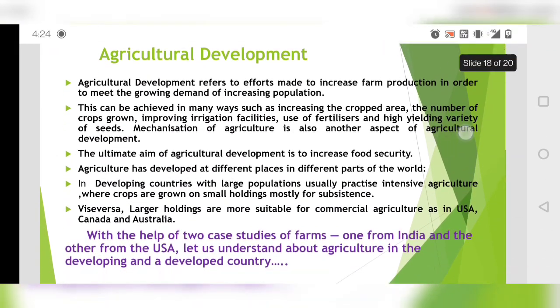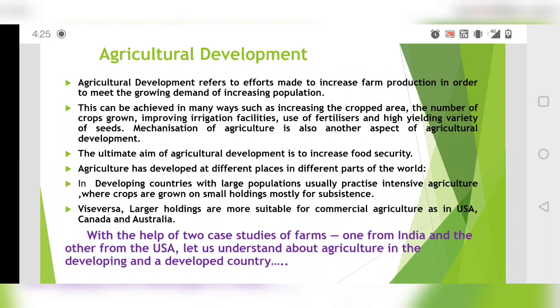Okay, then we'll be talking about agricultural development, because major crops we have covered and many of them you will be learning in 10th class. So now we'll be talking about agricultural development. What is the meaning of agricultural development? So when the production is increased by using certain new methods, new technology, modern machines, and different techniques, different new types of seeds, high yielding variety of seeds, and then fertilizers, weedicides, these things, then it is going to be known as agricultural development.